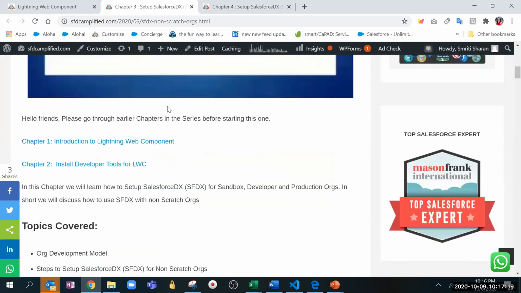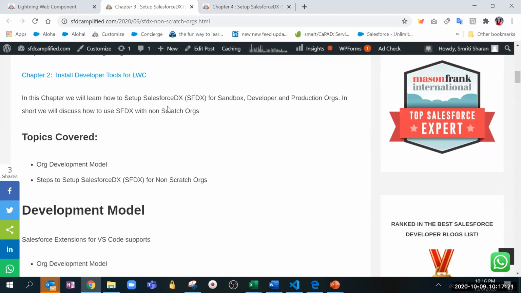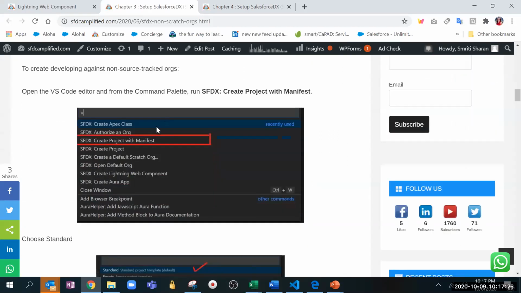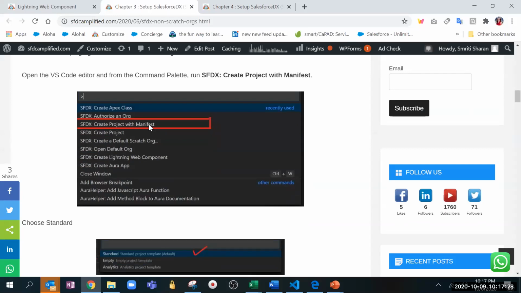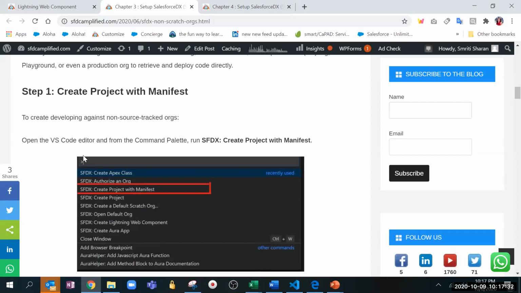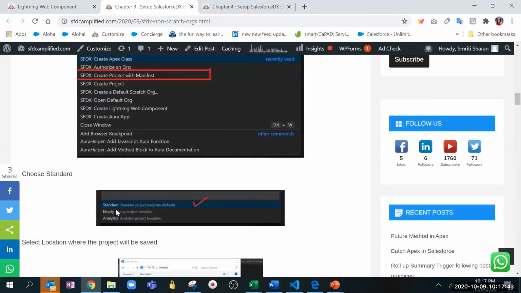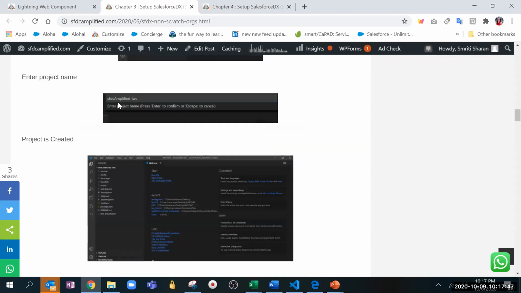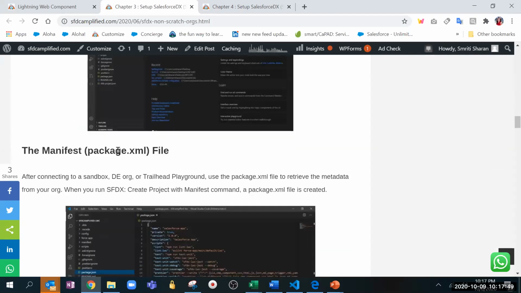Correct. So these are non-Scratch orgs. The main point to understand is, whenever we are connecting with a non-Scratch org, that is connecting with the developer org, like she said, we have to click on create project with manifest. So there is create project and create project with manifest. We choose that, and then we select the standard project and choose the project name, and that's how we create it.